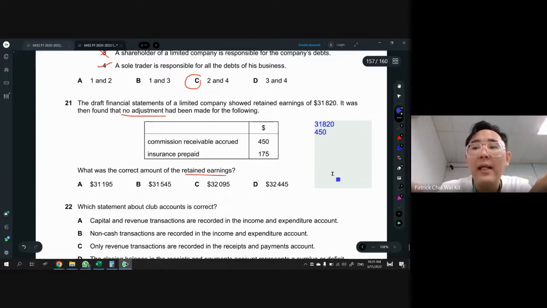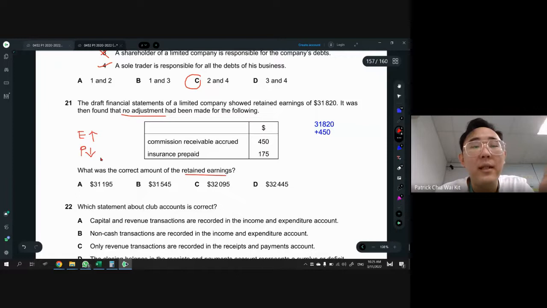Okay, then what about insurance? What about insurance prepaid? Insurance prepaid, they forgot. That means they forgot to minus out. So you see, the error of not adjusting this is the expenses. If you forgot to minus out the prepayment, that means your insurance will be too much. Agree? Yeah, it's too much. When your expenses is too much, that means your profit now is too little.